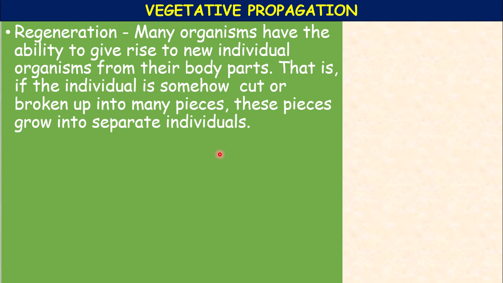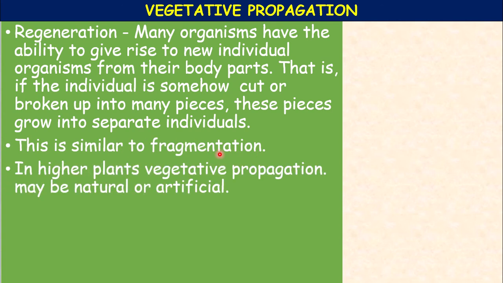So this is similar to fragmentation, as in Spirogyra, that is a filamentous algae. In higher plants the vegetative propagation may be natural or artificial. Regeneration is a common observation: if you cut your finger it heals, that is regeneration. In your garden you cut the grass, and again the next week it needs mowing. Mowing means cutting.